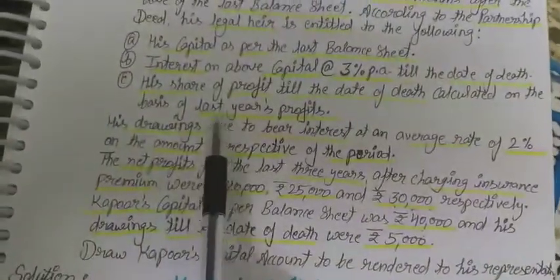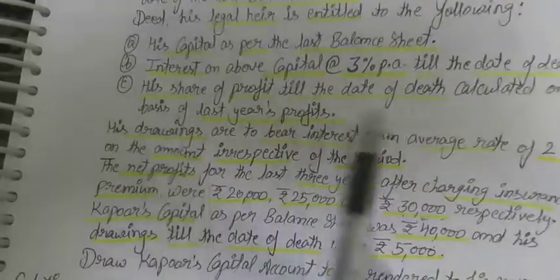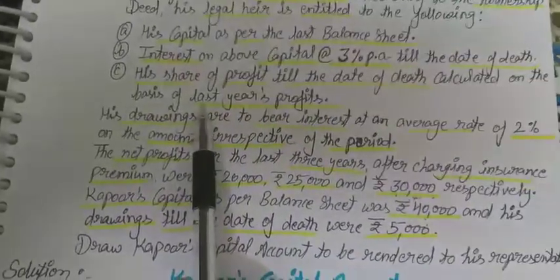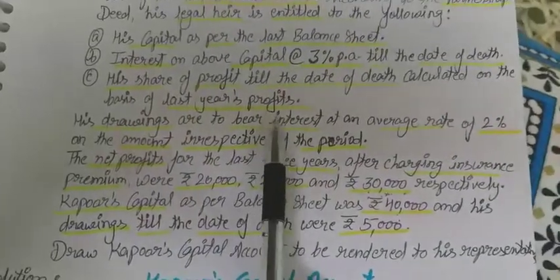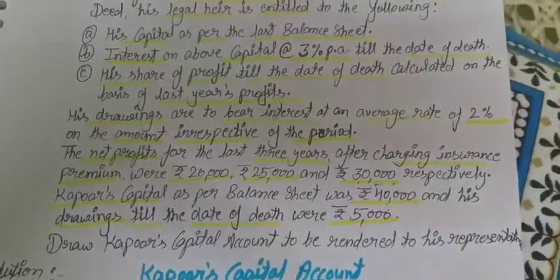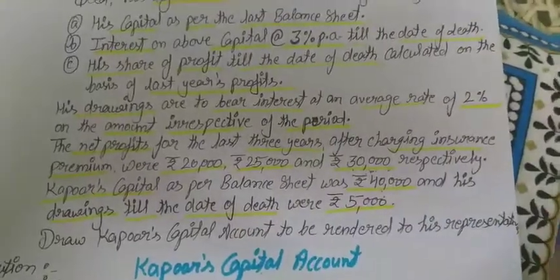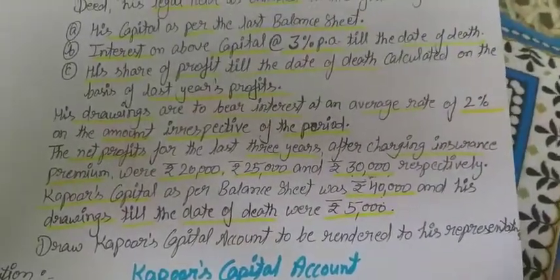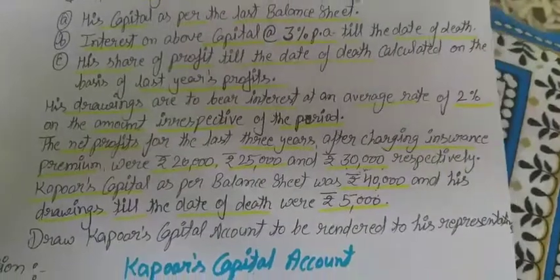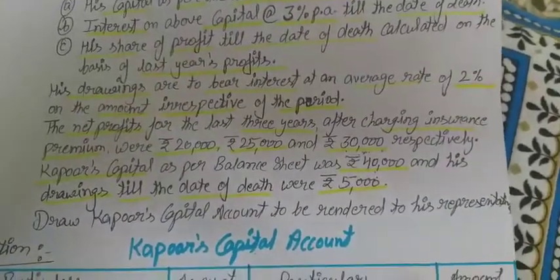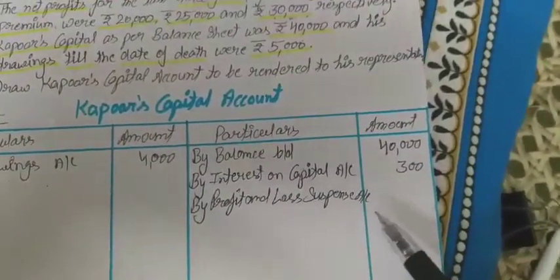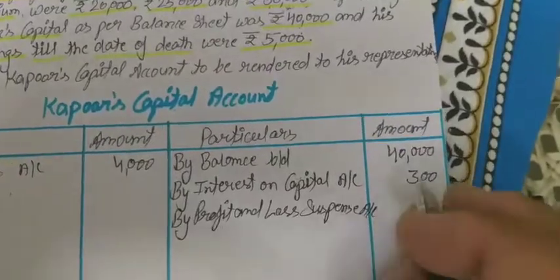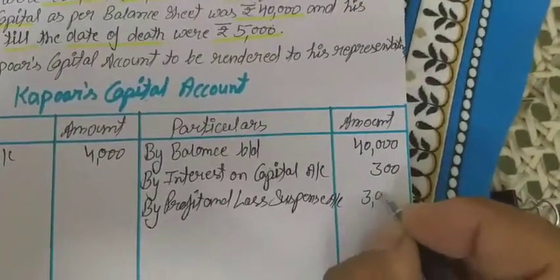Because this profit is calculated on the basis of last 3 years. So it is not the actual profit for 3 months. ये actual profit नहीं है 3 months के लिए, but it is calculated on the basis. So that's why this amount we will show as profit and loss suspense account, as rupees 3,000.